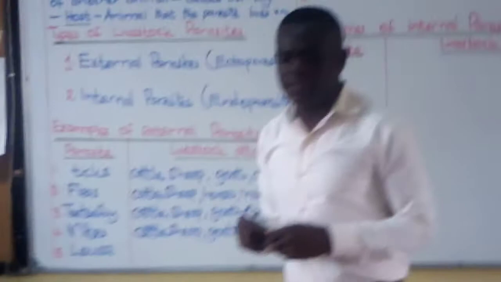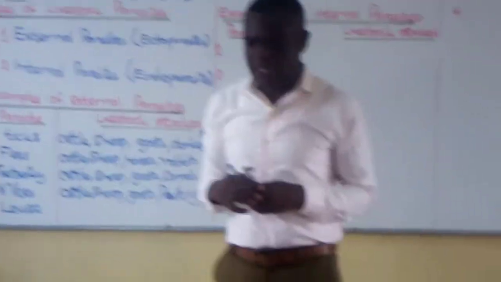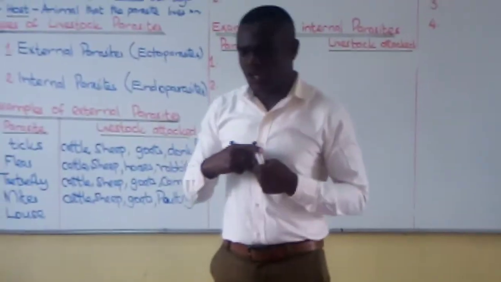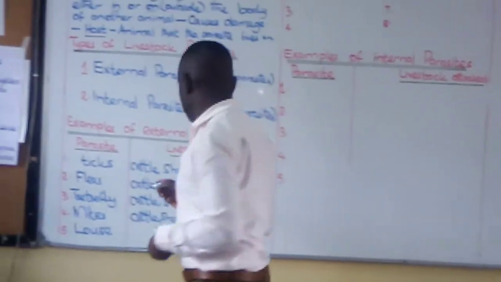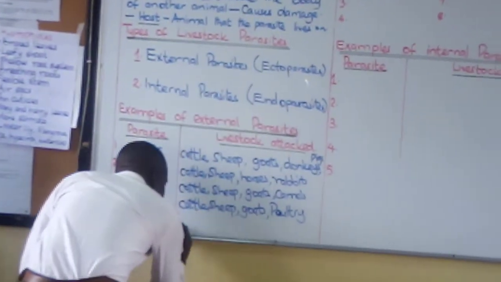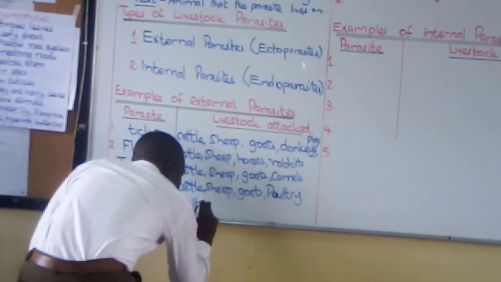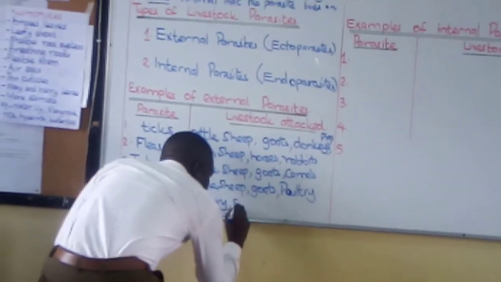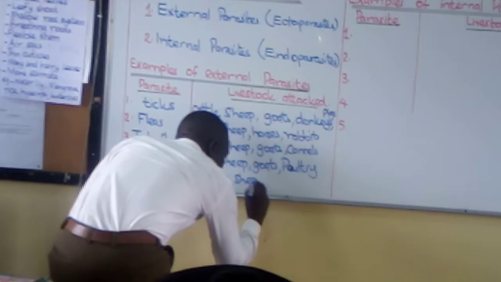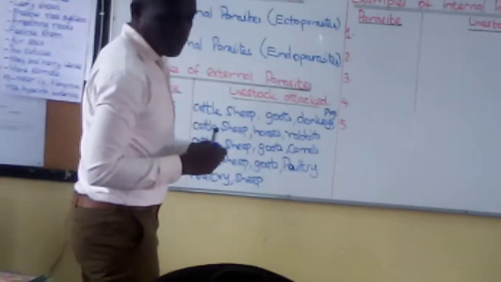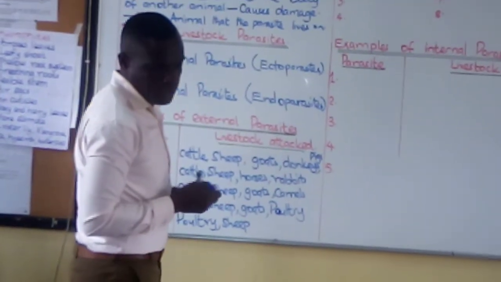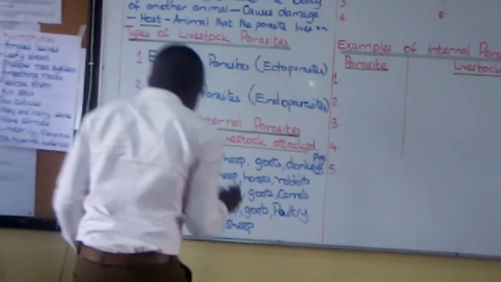Poultry, pigs, sheep, cattle, horses. Poultry, sheep, pigs, cattle, and horses.